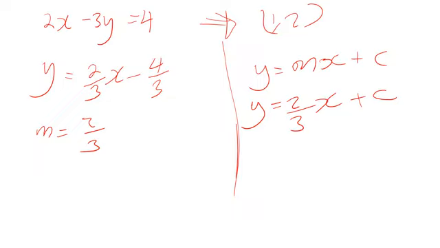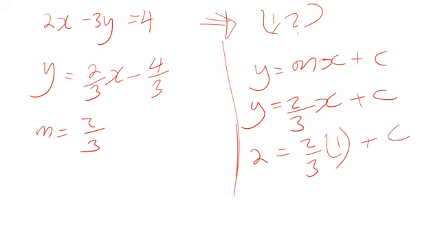You are given the point, 1, 2, so that's your y and that's your x. Where there's y you put 2, where there's x you put 1.